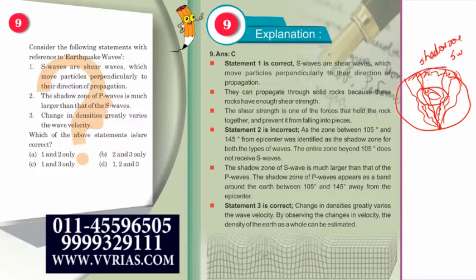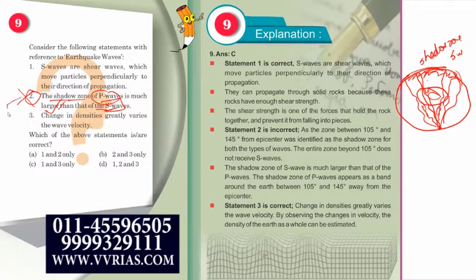So the shadow zone of P waves will be smaller than the shadow zone of S waves. However, what is the second statement saying? The shadow zone of P waves is much larger than that of S waves. Hence, this second statement is wrong.